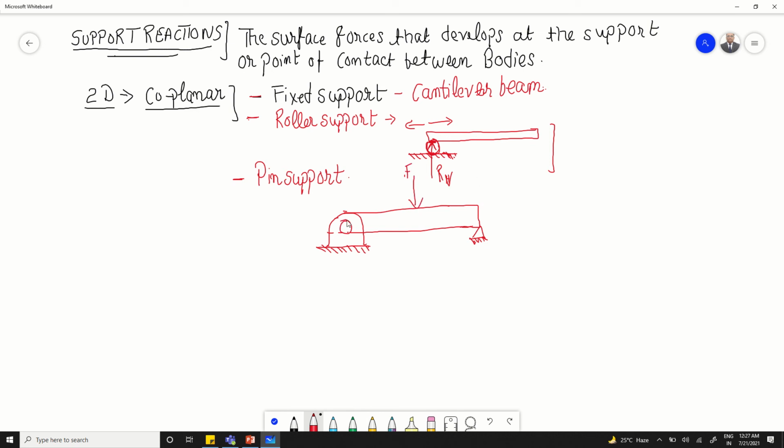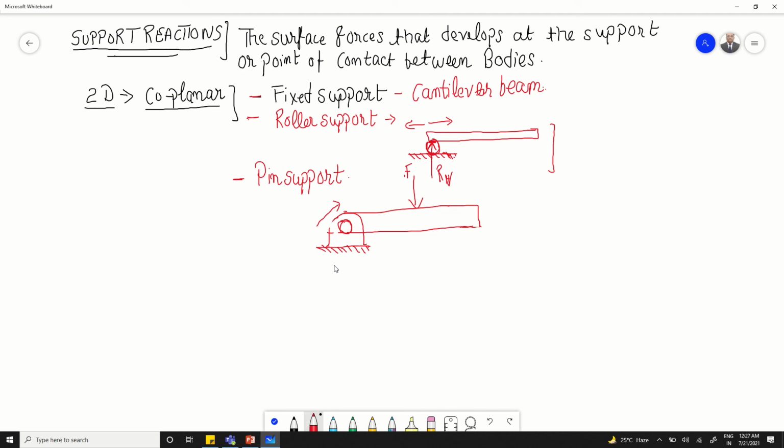See, at this point, actually, since this is constrained, the pin only allows the rotation of the beam. The rotation will not take place if it is fixed. Let us say this is free. So it will allow the rotation of a beam, but since this is fixed, it will constrain the motion in